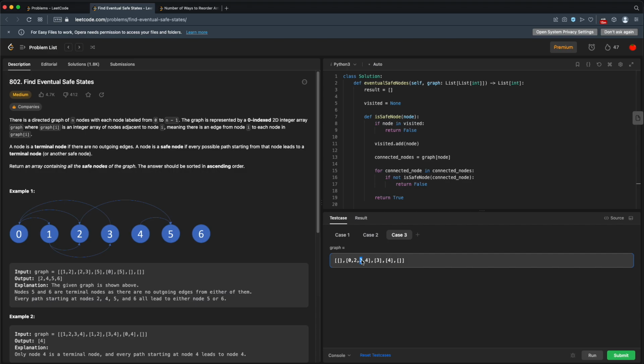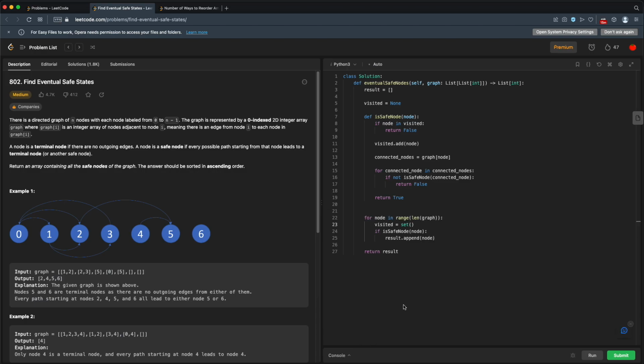But then when we go to 3, we'll jump to 3. Oh, we've already seen 3, so it's in our visited, so we're going to return false. We're not keeping track of our result for 3. So this is what we need to do. We need to memoize or use some dynamic programming to keep track of our results. All right, so this doesn't work.